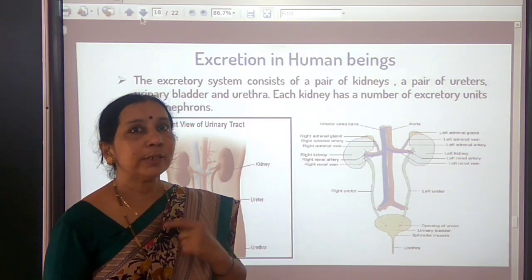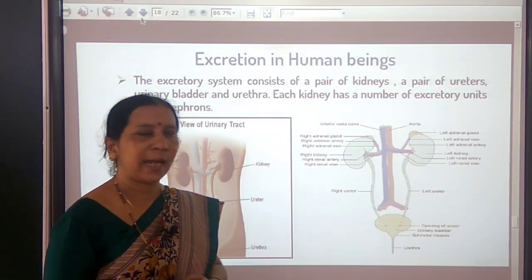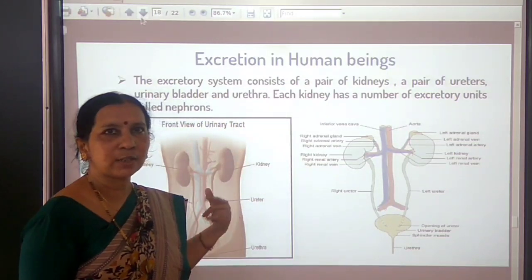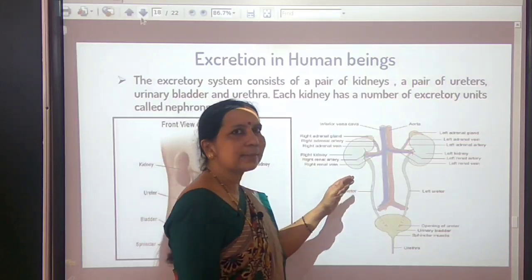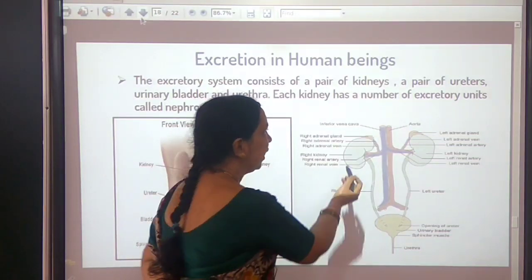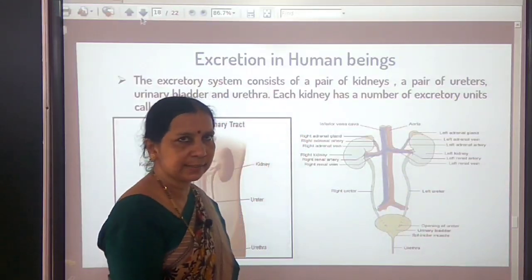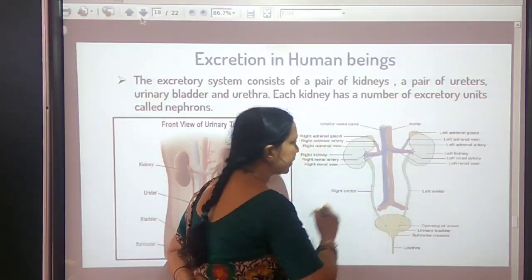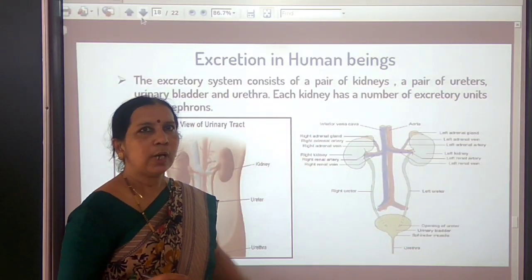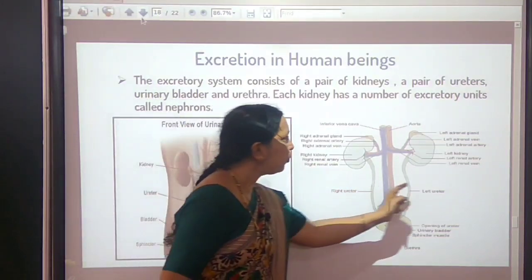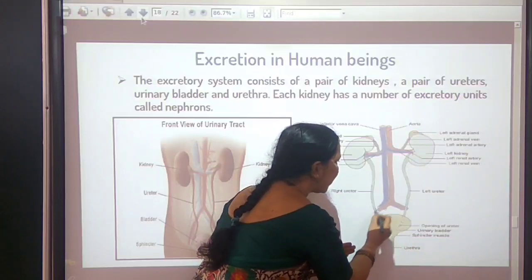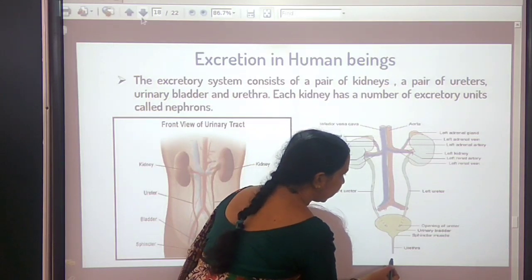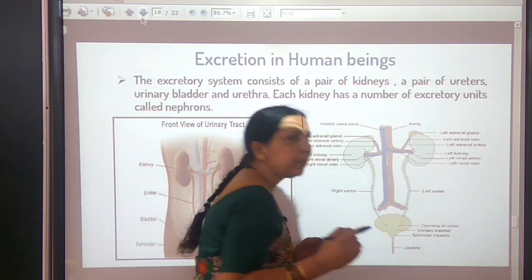In the next slide, you will see the structure of a nephron. Before that, let us try to understand the structure of our excretory system. Location you have understood now. Now let us see the structure of our excretory system. It consists of a pair of kidneys, and each kidney leads to a long tubular structure called ureter. So a pair of kidneys, a pair of ureters which lead to a muscular bag-like urinary bladder, and this urinary bladder opens out through the opening called urethra.